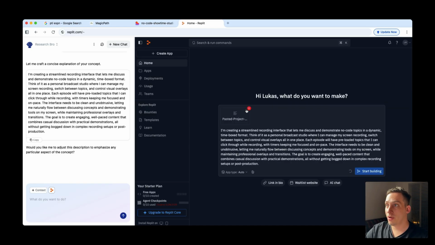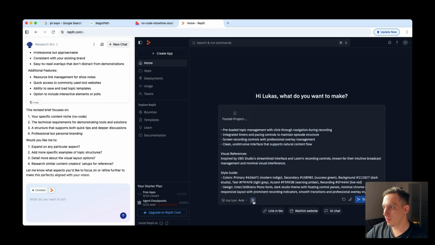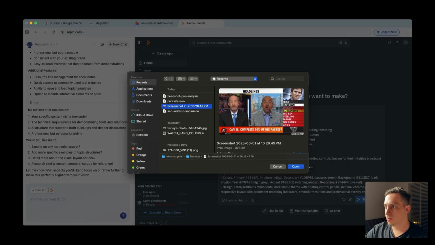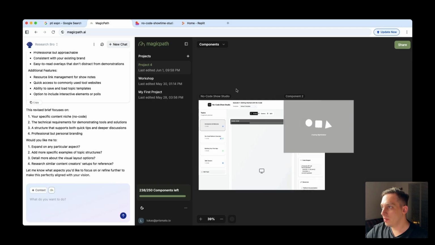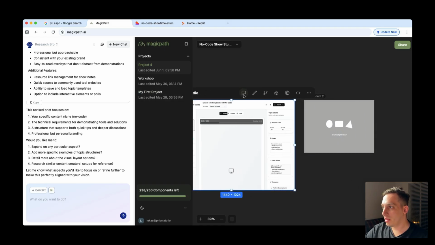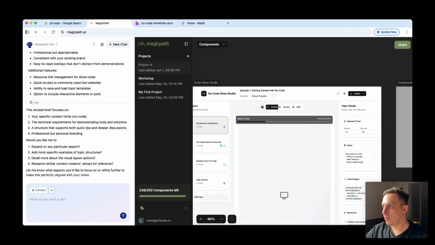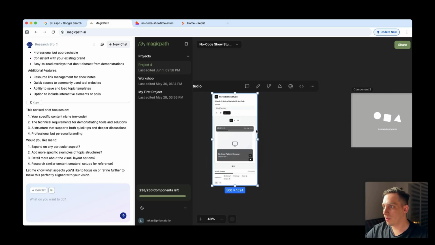All right, and we can also try Replit because why not, right? So I pasted this larger text over here. I'm bringing this over here. I'm going to also include a screenshot like this and click on start building. And we have now our first one in MagicPath. Looks pretty cool. So we have the video over here in the middle, and it is all responsive, which is great.